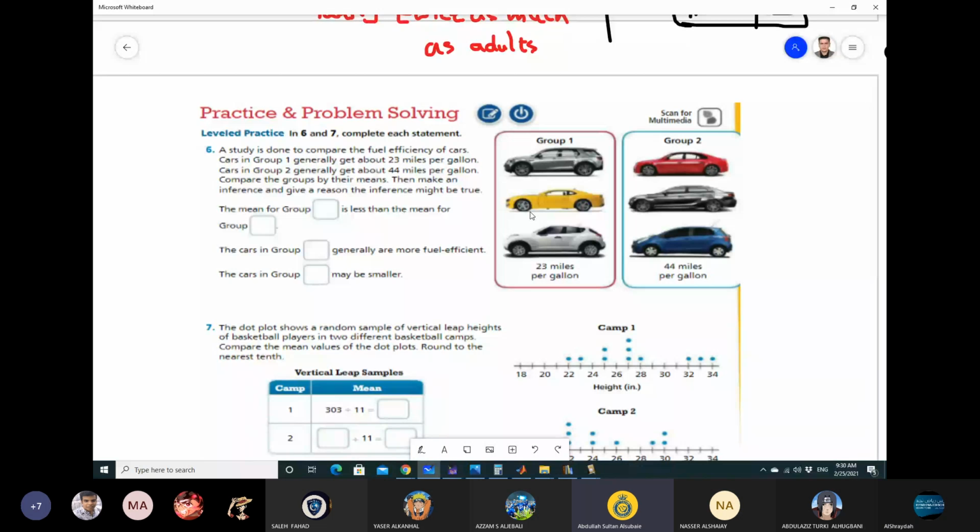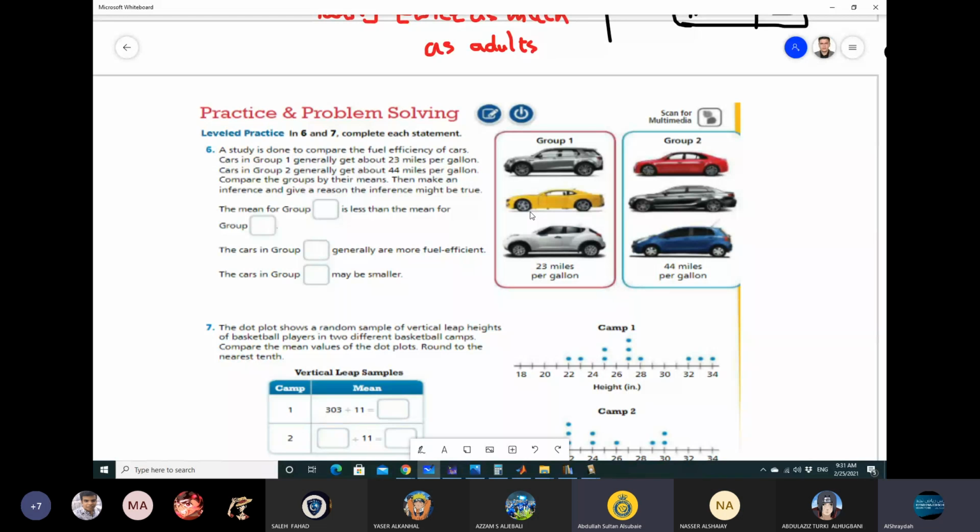Compare the groups by their means, then make an inference and give a reason the inference might be true. Excellent. What do you think? From where do I get the mean? The mean fuel efficiency is 23 miles per gallon for the first group and 44 miles per gallon for the second group.